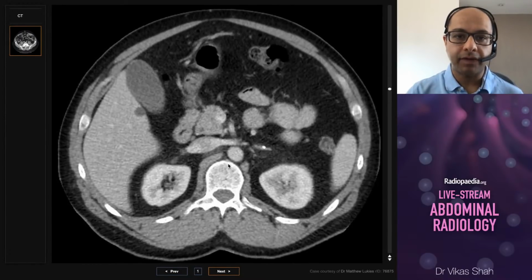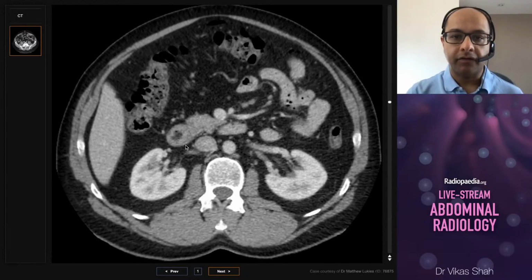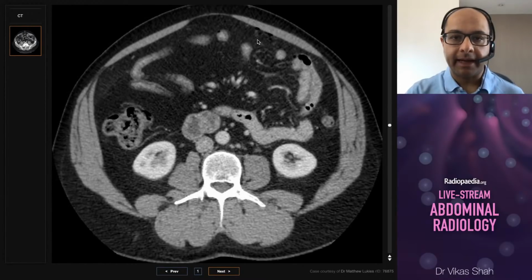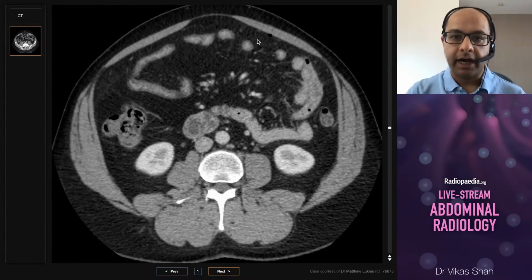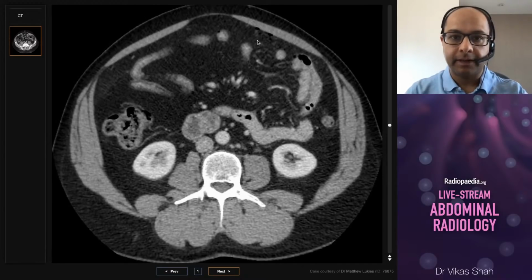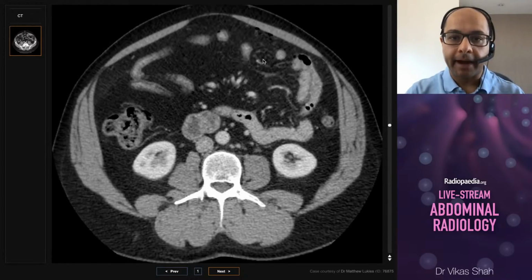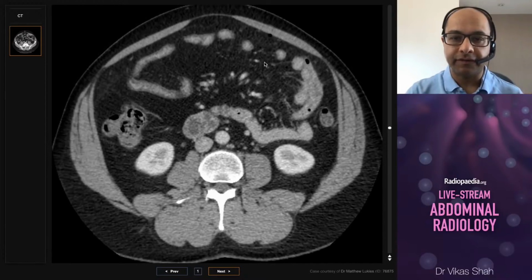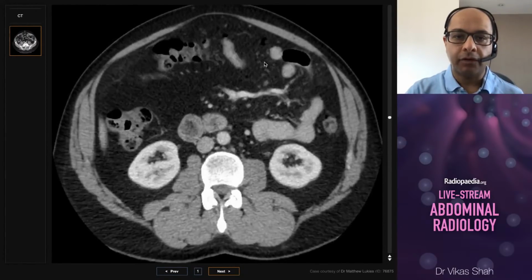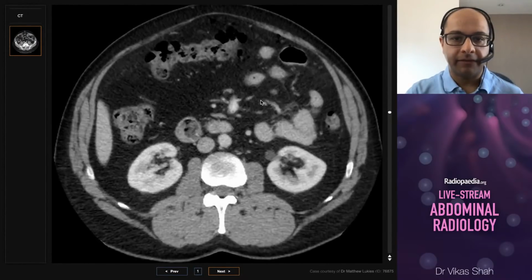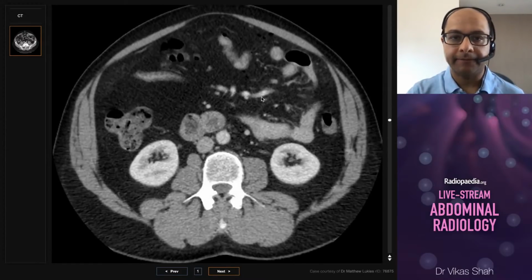As we scroll down, once again, aside from a cyst within the liver, the upper abdominal viscera look unremarkable. But then we spot there's an abnormality when we get to about the mid-abdomen. The thing that should alert you that there's a problem somewhere is seeing this. These are small bubbles of free air within the abdominal cavity, so there is a pneumoperitoneum in this patient. Our job is to figure out where this is coming from. We've scrolled through the upper abdomen and the stomach and duodenum look normal, so it's not going to be from a perforated gastric or duodenal ulcer.